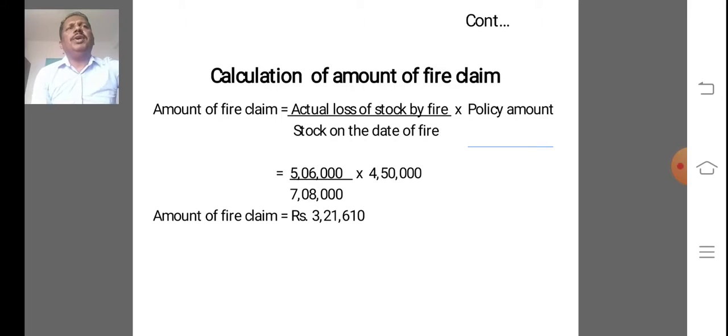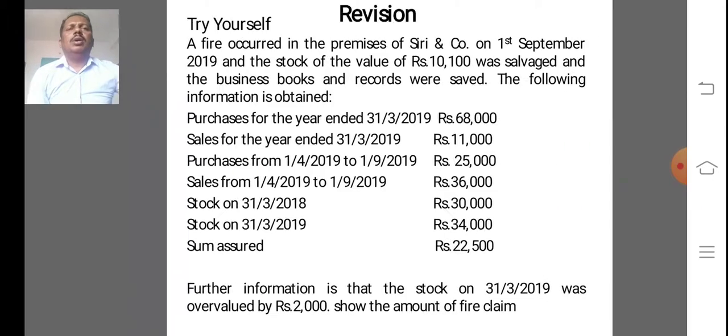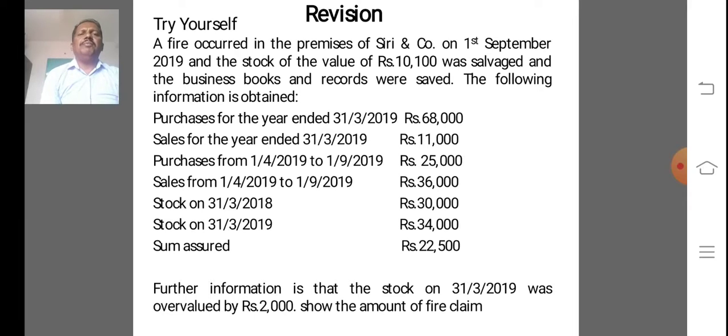These are the various types of problems covered: undervaluation, overvaluation, and application of average clause. Therefore, totally 5 steps are to be involved in a fire insurance claim. And finally, revision. Try yourself.